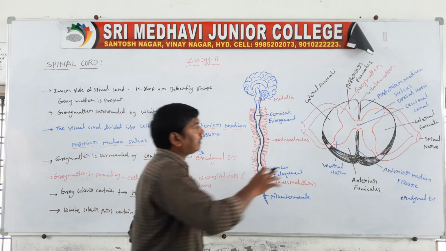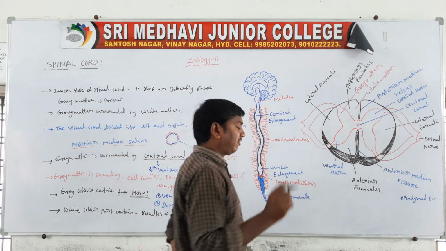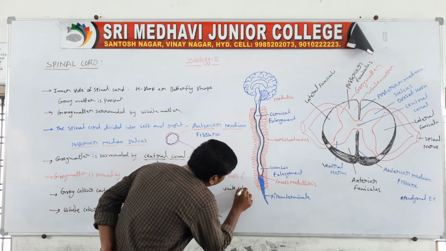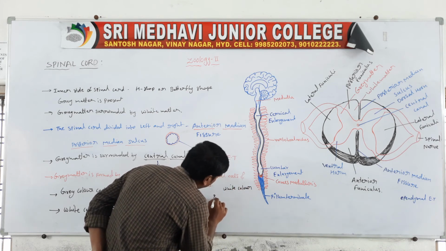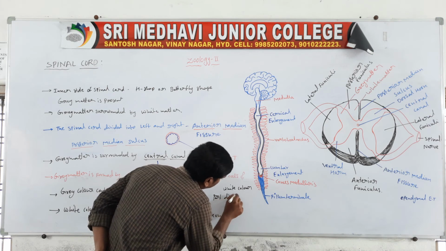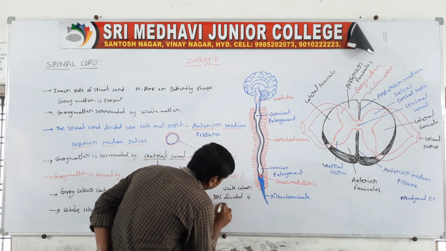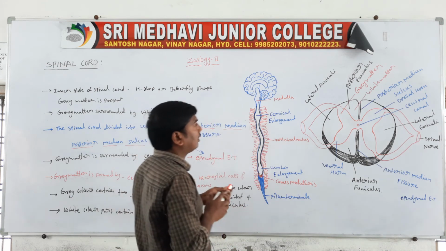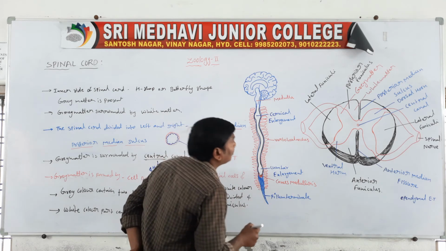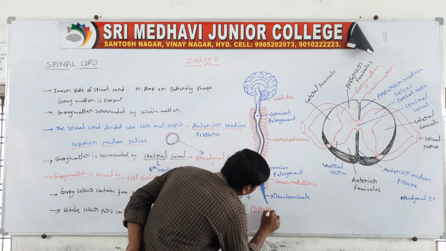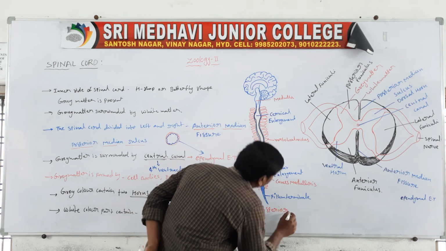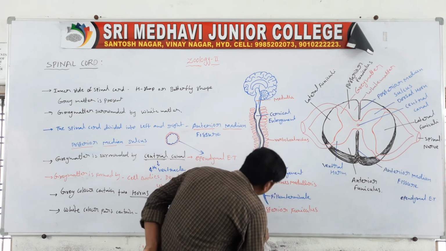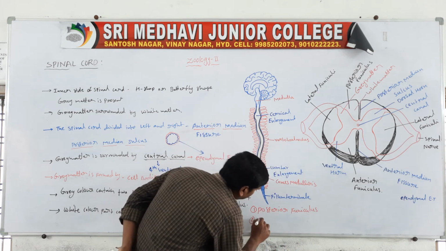The white matter is divided into four funiculi. One is the posterior funiculus. Second one, the anterior funiculus.